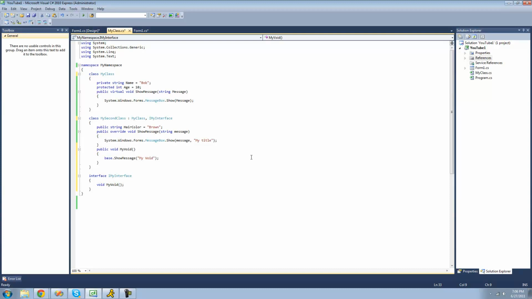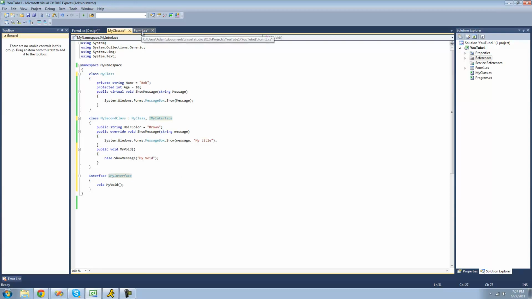For example, if you have a bunch of classes that handle different file formats, and they all do essentially the same thing with those file formats, such as reading from them and writing to them, well, if you had an interface that had two voids in here, such as reading and writing, then you could inherit from this interface and use them both in all those classes, so that when you went to use those classes, you wouldn't have to know anything about the file formats. You could just know, oh, it reads from it, so we just use that method.